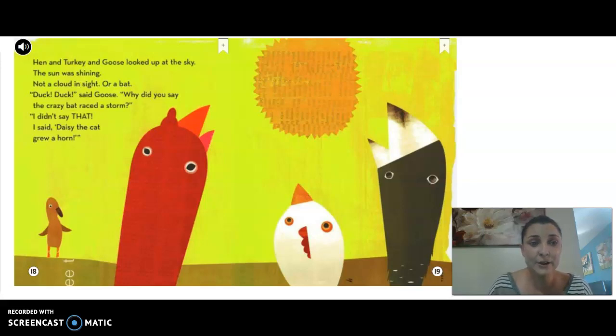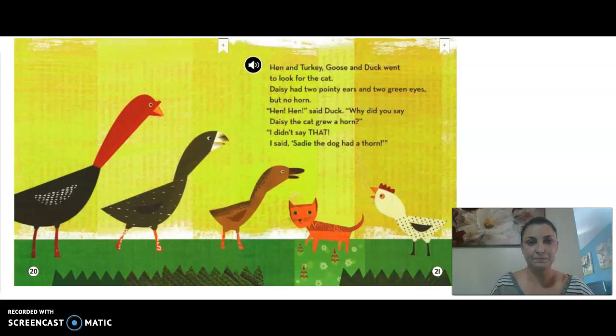Duck, Duck, said Goose. Why did you say the crazy bat raced a storm? I didn't say that. I said Daisy the cat grew a horn. Hen and Turkey, Goose, and Duck went to look for the cat. Daisy had 2 pointy ears and 2 green eyes, but no horn.